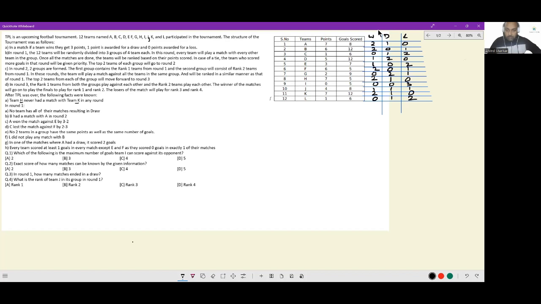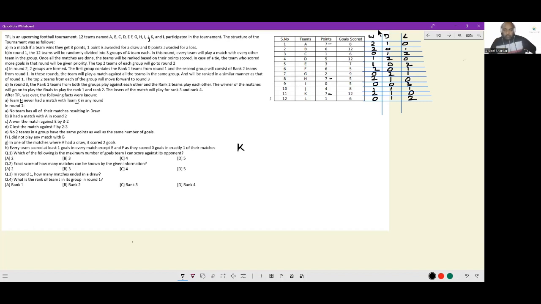Now, based on this table, we can also see some wonderful things. Look at K. K has 7 points. The teams that have 7 points are these. K also has the highest goal difference among the teams with 7 points. So K is overall the topper out of all the 12 teams with 7 points, and therefore K should also be the topper of his own group. In whichever group K is present, K should be the topper.